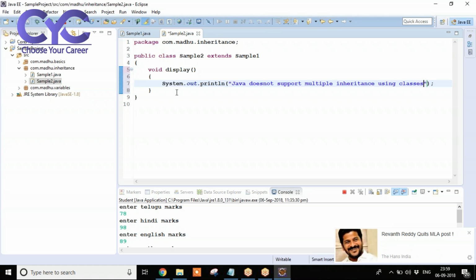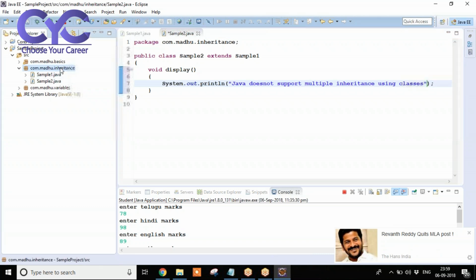Now observe here. One more thing. For all the core Java examples, whenever you are creating a main method, create a separate class for the purpose of main method. Within the same class, you don't create. In a real-time environment, there will be a separate class for the main method in order to reduce the confusion. In the same class itself, if you create main method, there will be somewhat confusion.